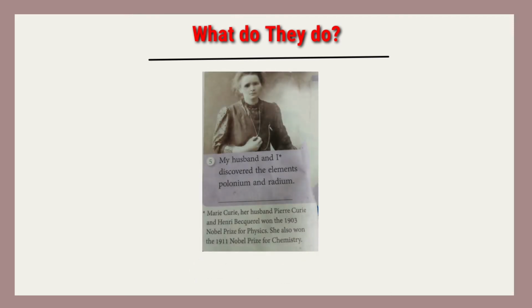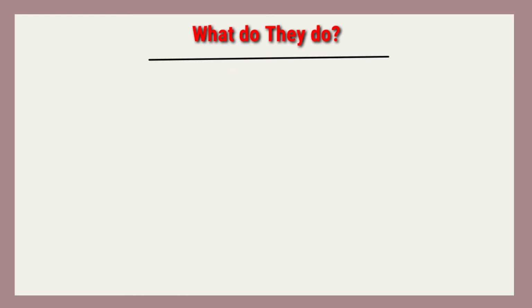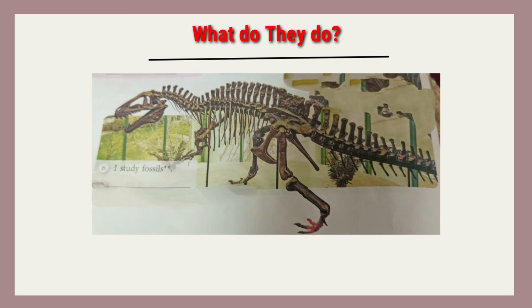Next is, my husband and I discovered the elements polonium and radium. Yes, what can we call? Scientist. Marie Curie, her husband Pierre Curie and Henri Becquerel won the 1903 Nobel Prize for Physics. She also won the 1911 Nobel Prize for Chemistry. Next is, I study fossils. What can we call? Yes, paleontologist. The person who studies fossils is called a paleontologist.